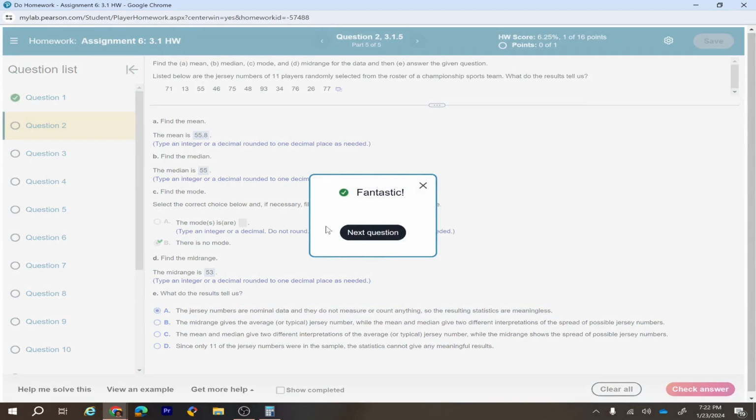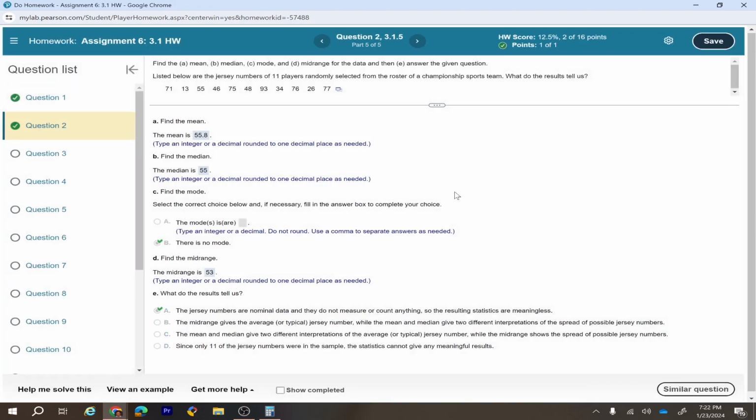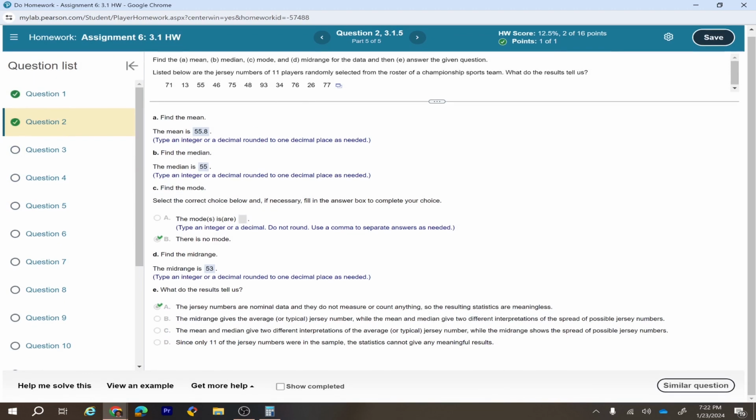So always after finding this information, you have to go back to the real world, practical situation, and try to conclude your finding. So here, because this data represents a jersey number, this finding doesn't mean anything. Okay, so it happens sometimes. So let's go to the next problem.